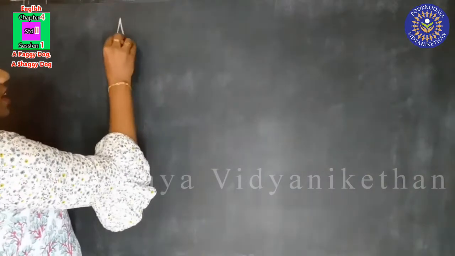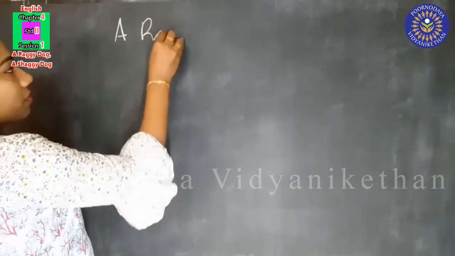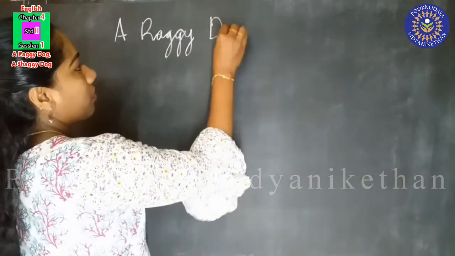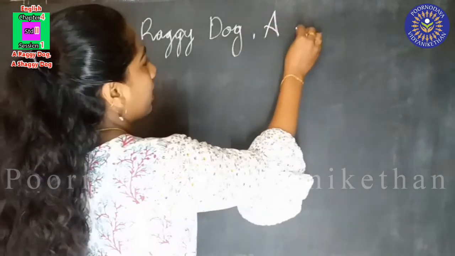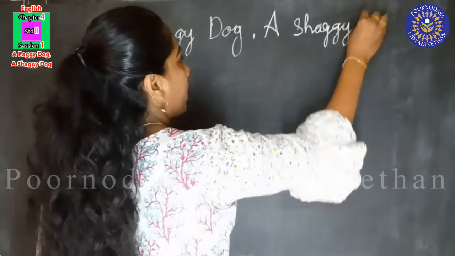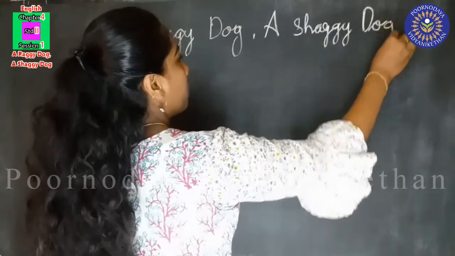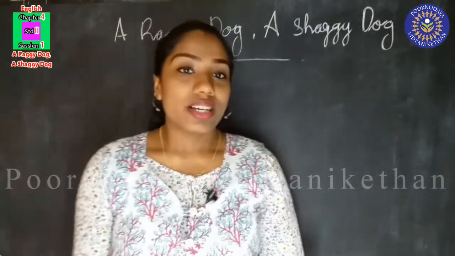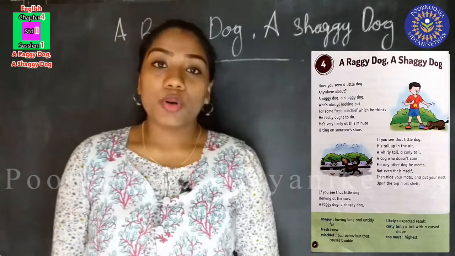Very good. Today we are going to learn about a naughty dog. He is a raggy dog, a shaggy dog. The name of our poem is A Raggy Dog, a Shaggy Dog. So this is the name of our poem. So now look at your textbook. I'll read out the poem.